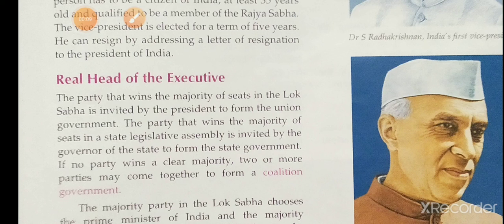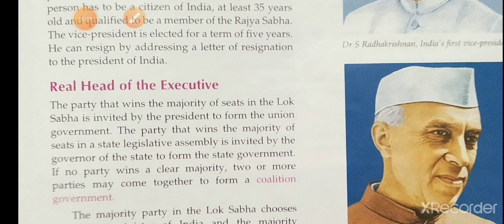In the introduction part we learned the official head of the executive, the qualification, appointment and term of office, and the official residence. Then we learned about the legislative powers, executive powers and judicial powers of the president and governor. And we learned about the emergency power of the president when we discussed the discretionary power of the governor. Here we are continuing with the vice president.